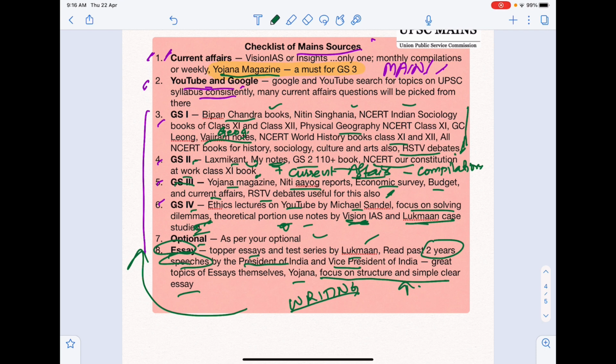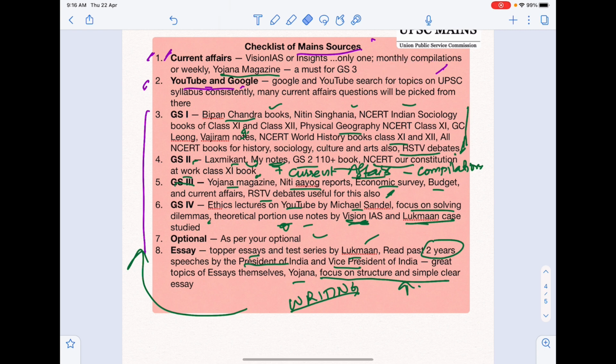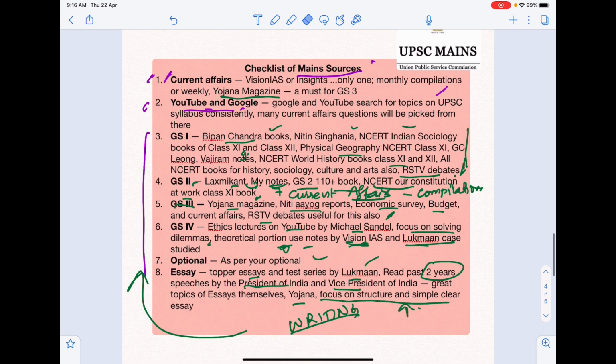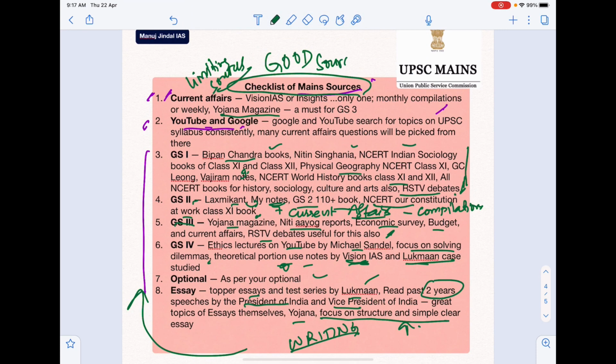So this is the mains discussion. Like I said, it's very easy. It's not that much syllabus that you really have to worry about. What you have to really worry about is limiting your sources. Okay, limiting the sources to good sources. अगर good sources होंगे आपके तो आप definitely काफ़ी अच्छे से prepare कर सकते हैं और score कर सकते हैं.